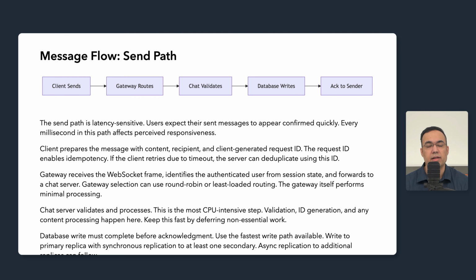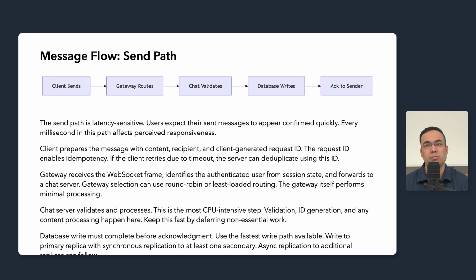The chat server validates and processes the message. This is the most CPU intensive step in the send path. Validation, ID generation, and any content processing like link extraction or mention detection happens here. You should be keeping this fast by deferring non-essential work to asynchronous pipelines.